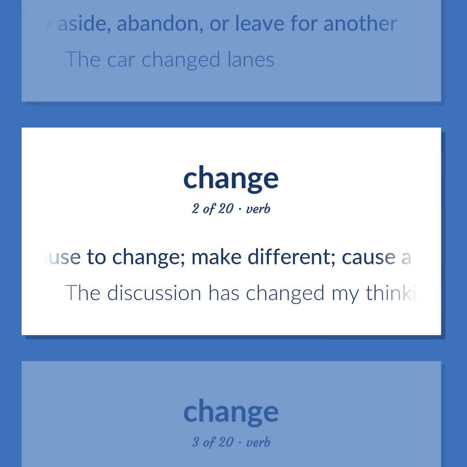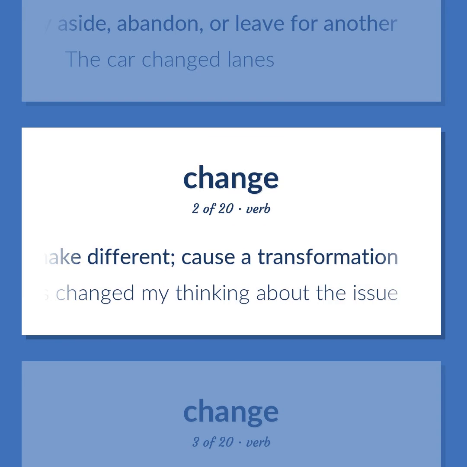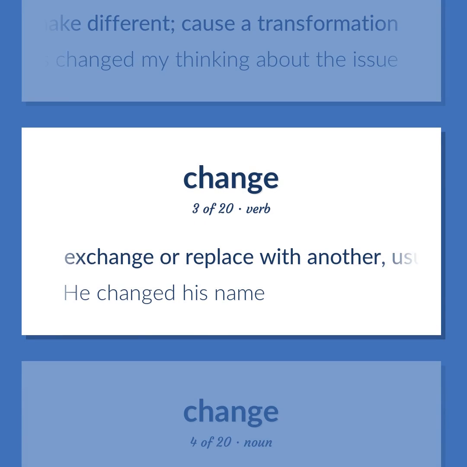Cause to change, make different, cause a transformation. The discussion has changed my thinking about the issue. Exchange or replace with another, usually of the same kind or category. He changed his name.